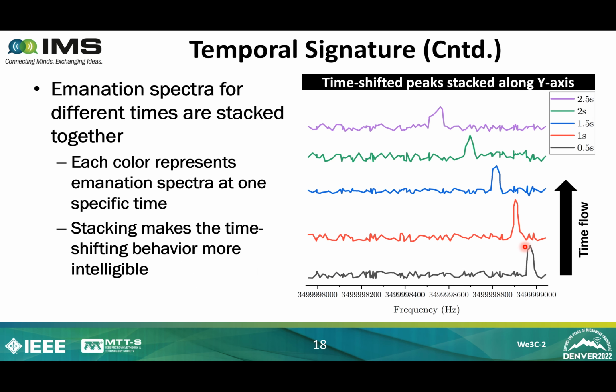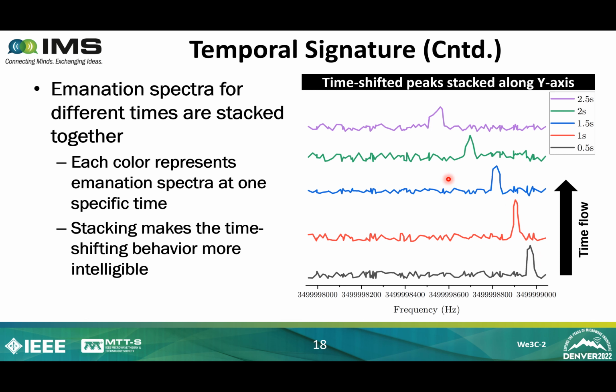Here, the emanation plots are stacked on top of each other for better visualization. Each color represents a specific time. For example, the gray here represents 0.5 second, red represents 1 second, blue 1.5 second, and so on. The legend is shown here. So time is basically flowing upwards, and you can clearly see the peaks are shifting towards left.